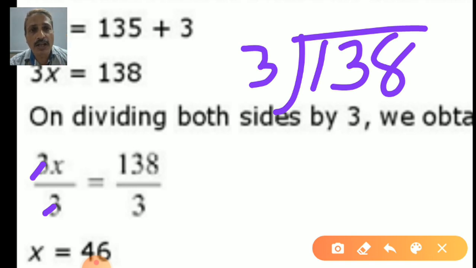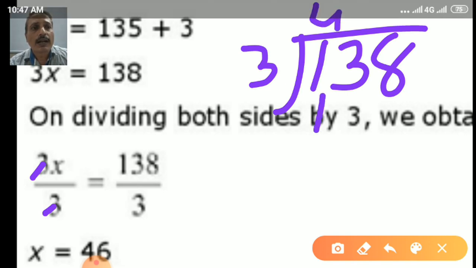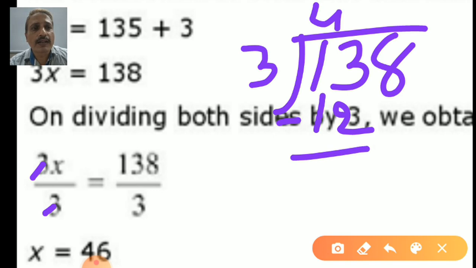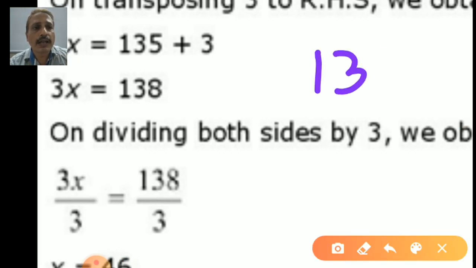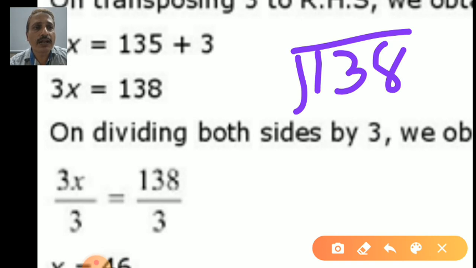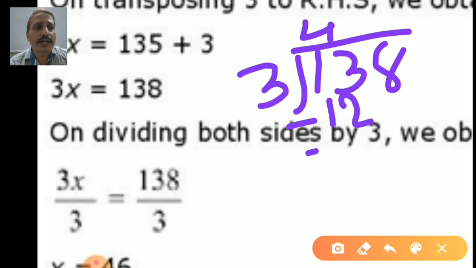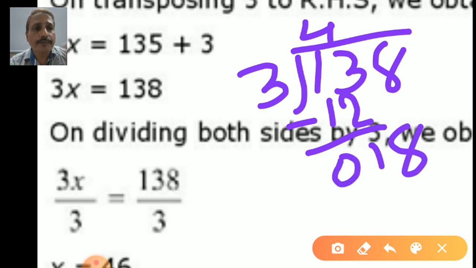Yes, it is more than 13. So we can take here 3 4s are 12. Very good, student. Yes, subtract it. 3 minus 2, 1. 1 minus 1, 0. Okay. 138 divided by 3. Once again I am doing it here. 4s are 12. Subtract it. 0, 1. Bringing down 8.